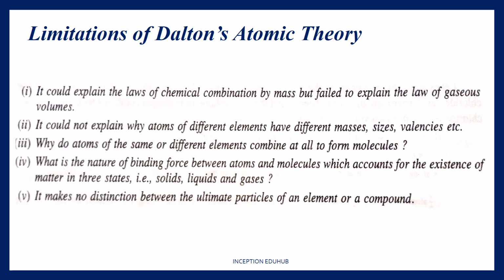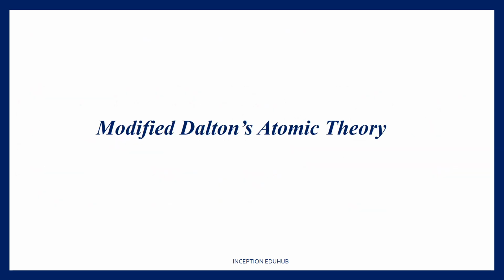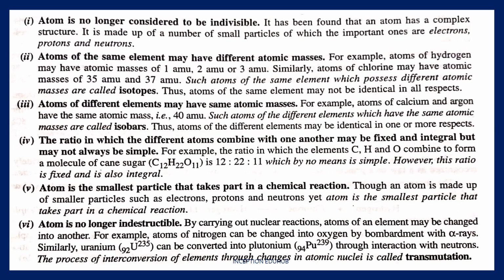Now, based on these limitations and the theory that Dalton gave, various chemists came up with a new theory, consolidating all these limitations and Dalton's atomic theory, which they called the modified atomic theory. It is very important because it has a lesser number of limitations, and it is mostly complete in itself. It takes care of all the problems and all the limitations that were there in Dalton's atomic theory. We'll go one by one.